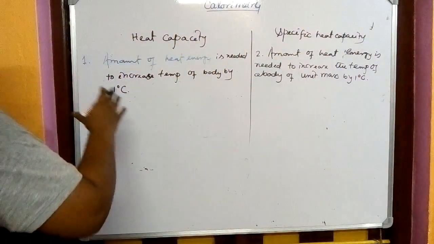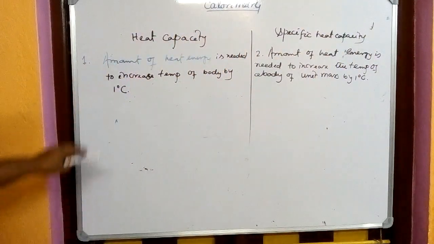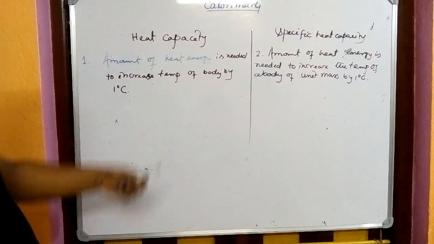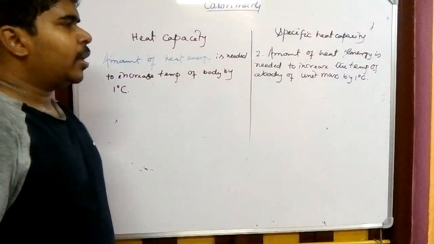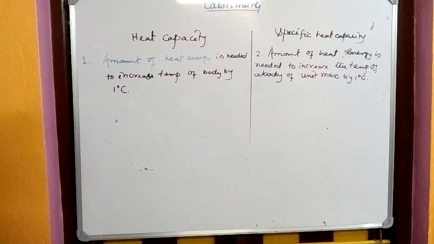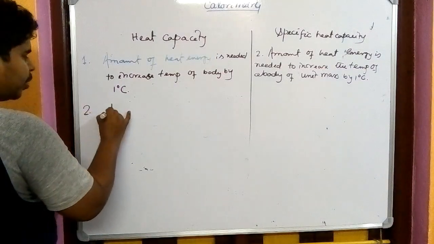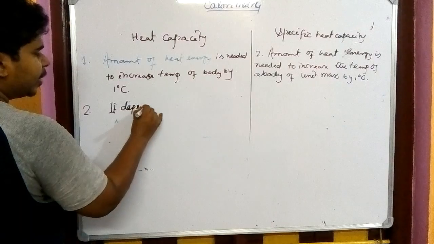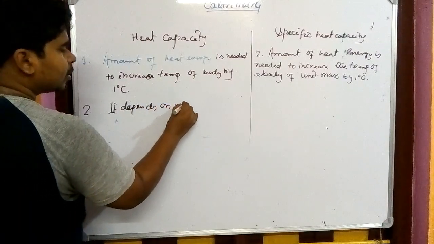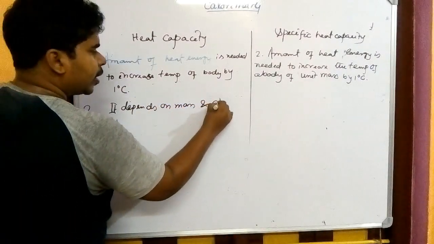So for heat capacity, no mass is specified; we only have to increase the temperature of any body by 1 degree centigrade. Here we have to increase the temperature of a body of unit mass by 1 degree centigrade. Next, heat capacity depends on mass and the characteristic of the body.